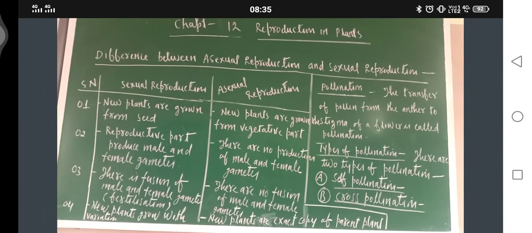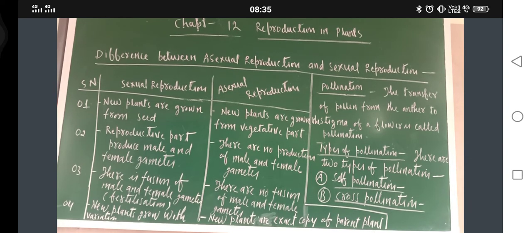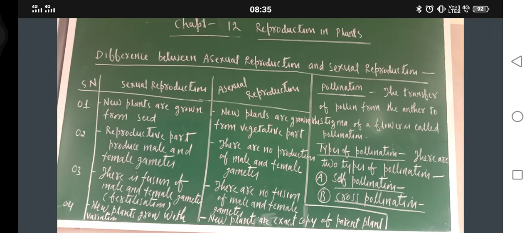Okay, so yesterday I taught about sexual reproduction. In sexual reproduction, what should be there? Male and female gametes should be there. And who will produce the male and female gametes? Male gametes, that is pollen grains, will be produced by the anther of the flower. And the female gamete will be produced by the ovary.